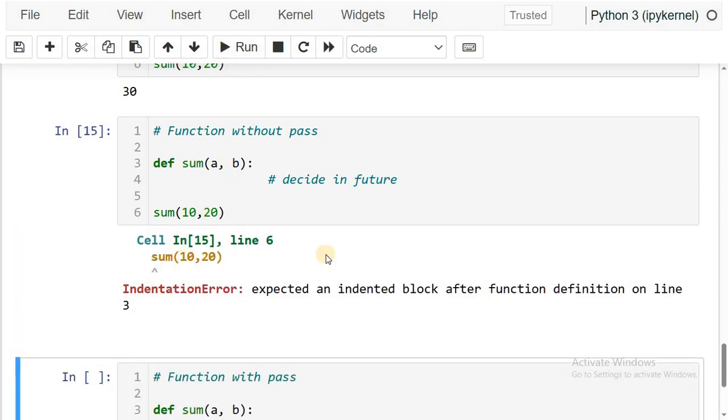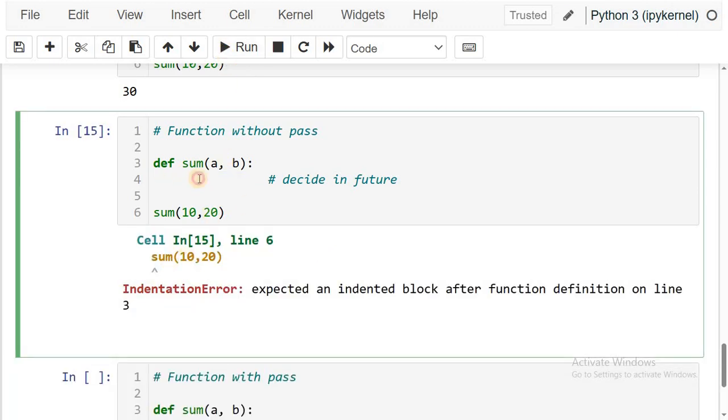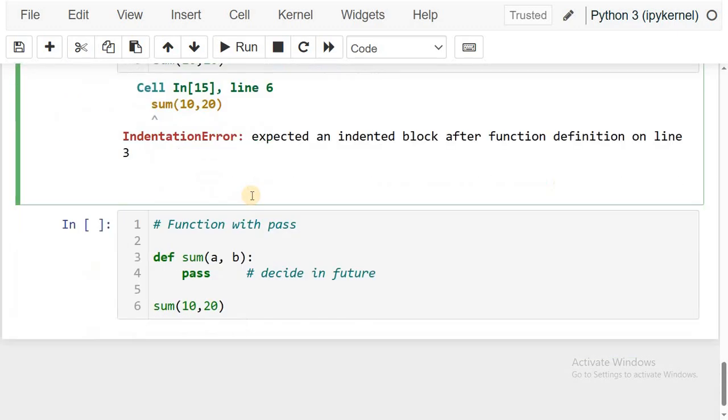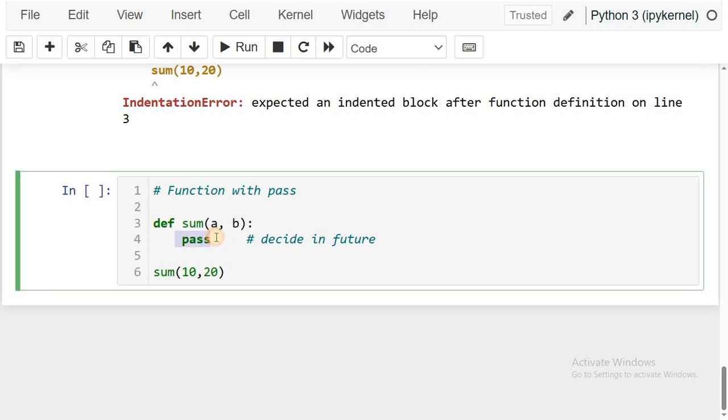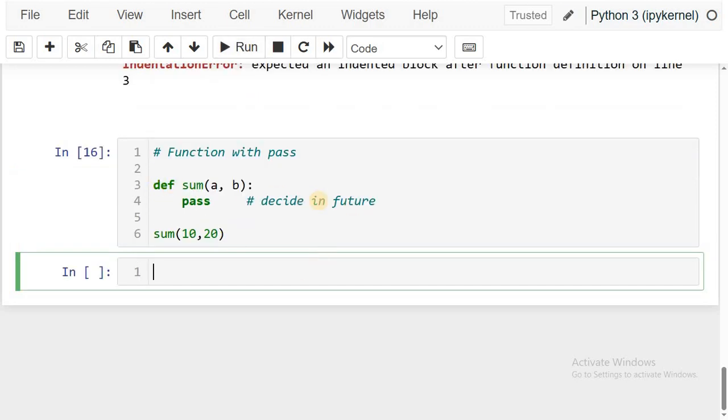It raises an error because we are not allowed to keep the body of the function empty. To overcome this problem, we can write pass. You can write your code in the future in place of pass. If you write like this, it prevents the raising of an error. So this executed successfully. As per our code, we are not getting any output. I am not writing any print statement. Clear, I hope.